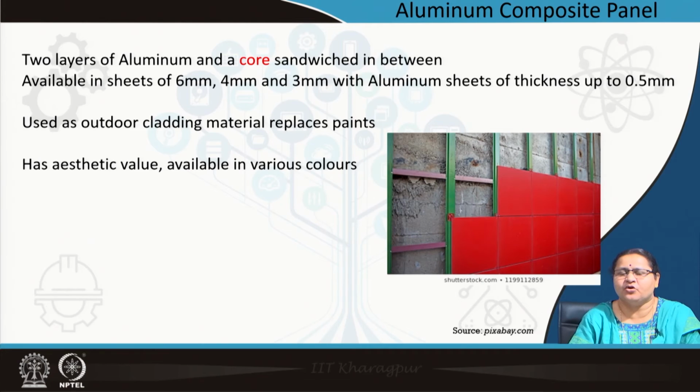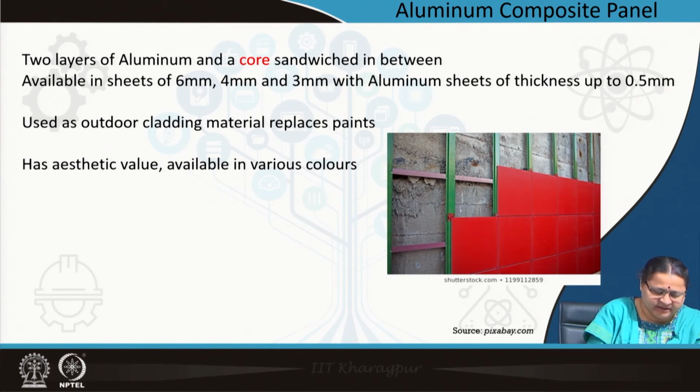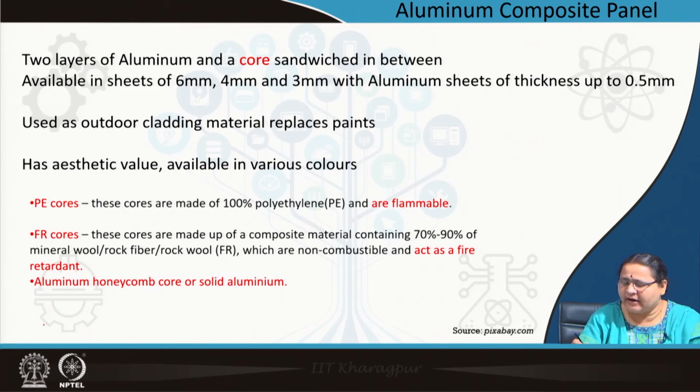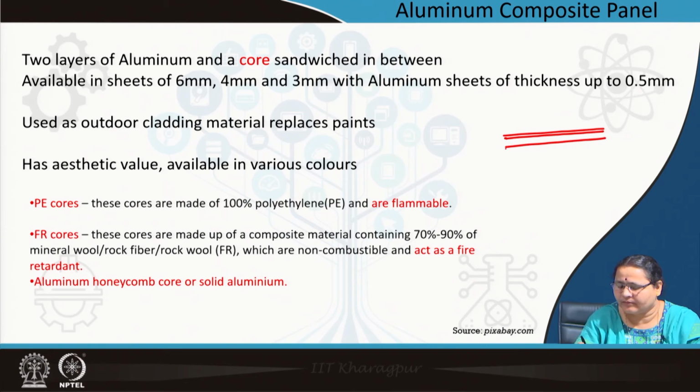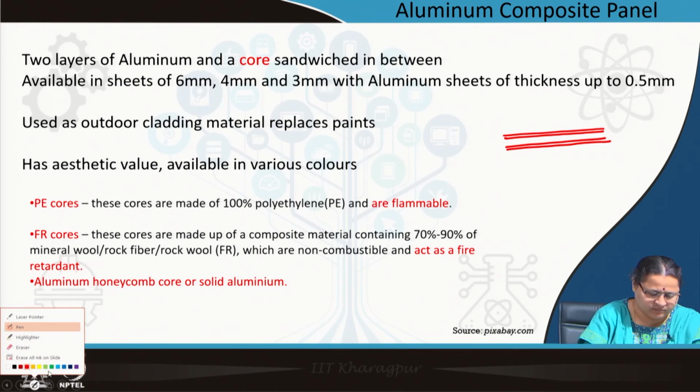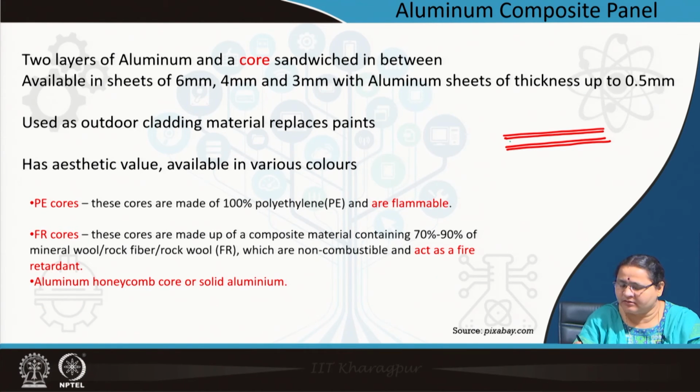You see the word composite is there. Composite means it is a combination. Combination of what? Two aluminium panels with a central core.